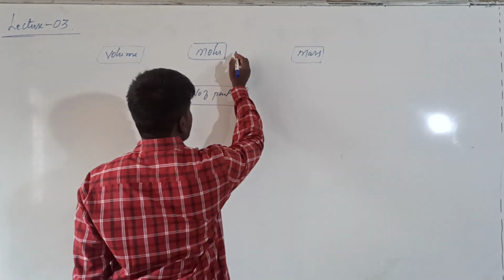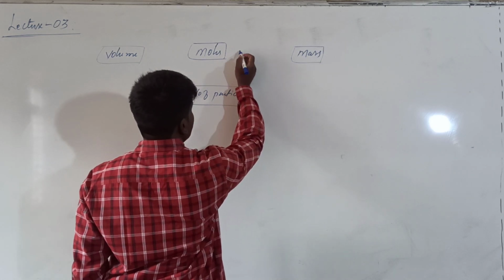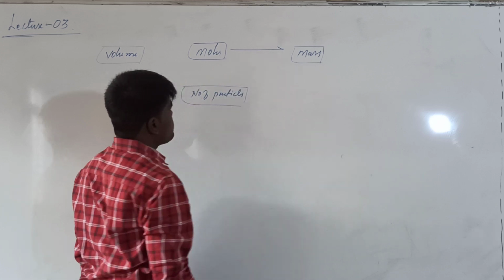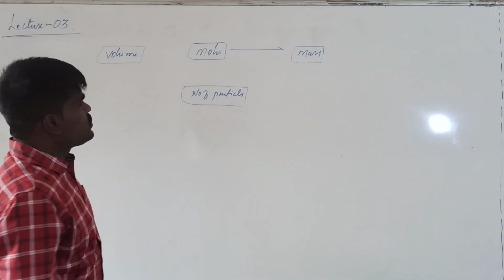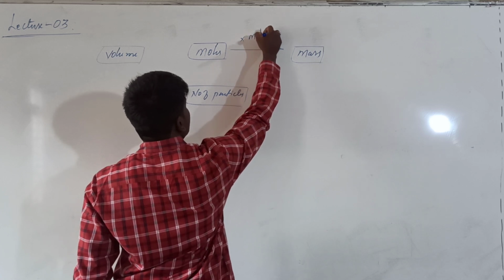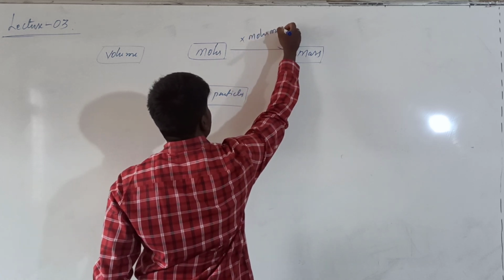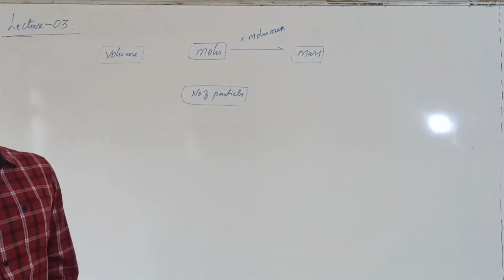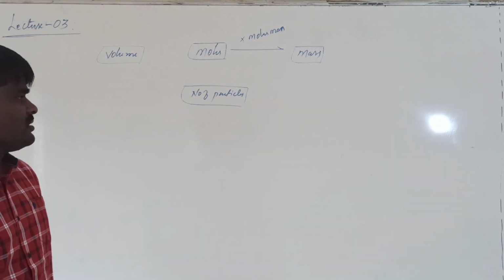Let us see. Suppose you want to find the mass of a substance from the number of moles. Here the moles should be multiplied with the molar mass. We will see what is meant by molar mass, or gram molecular mass, or gram atomic mass.